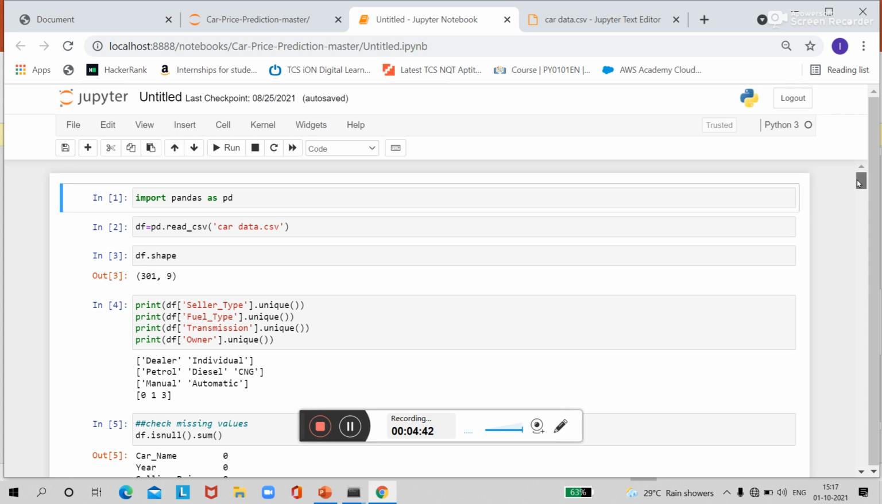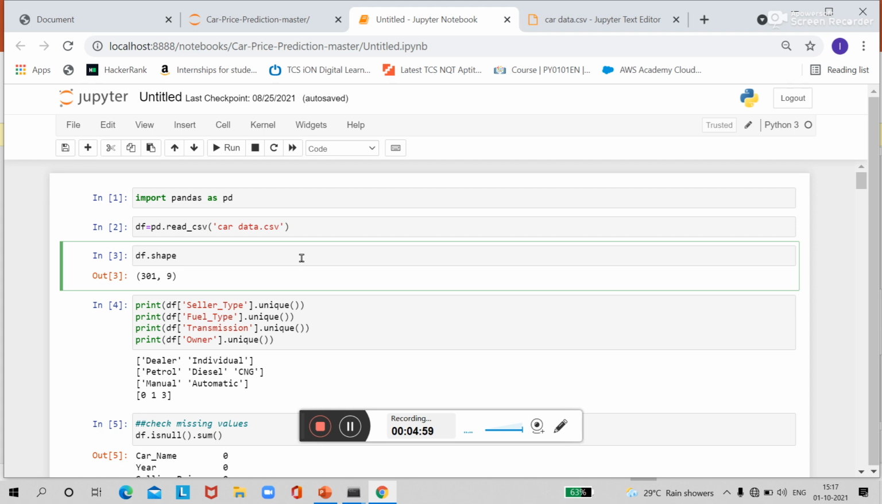First of all, I have imported all the necessary libraries. I imported pandas, then we'll read the dataset using pandas. Then I have used this shape function.